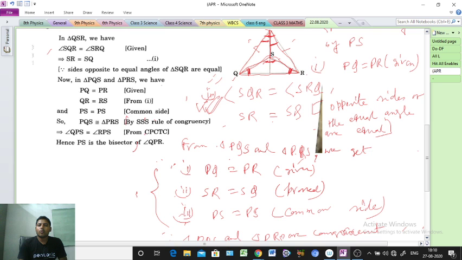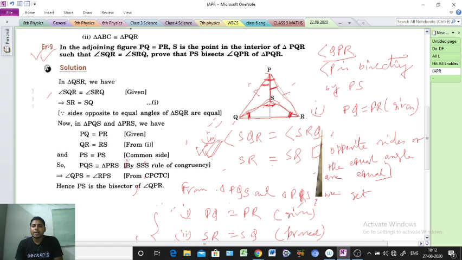Clear everyone? Very important questions are there, so I am telling you, please practice the example part that we are discussing. That is very important. After that we will discuss the exercise. Next, see example 10. In the adjoining figure, find the value of x and y.